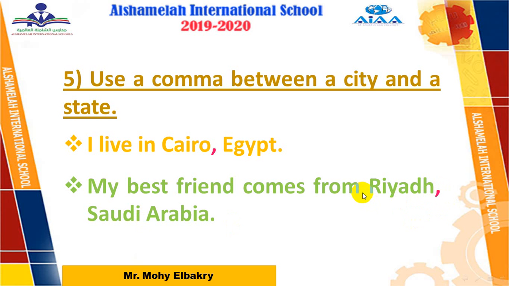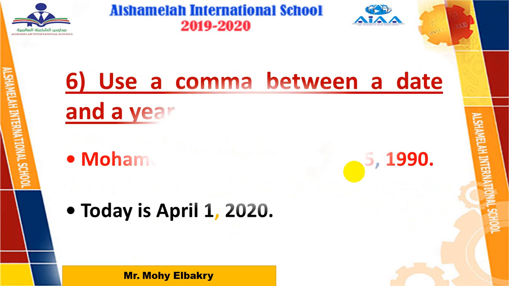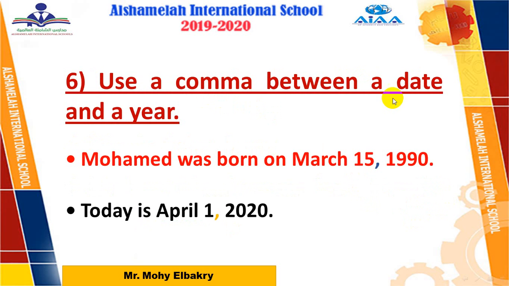Let's move to rule number 6. Rule number 6: use a comma between a date and a year. A date means month and a day. Example: Muhammad was born on March 15, 1990.